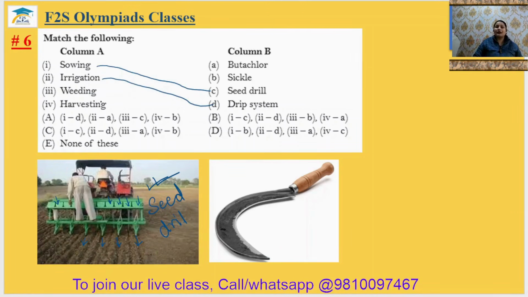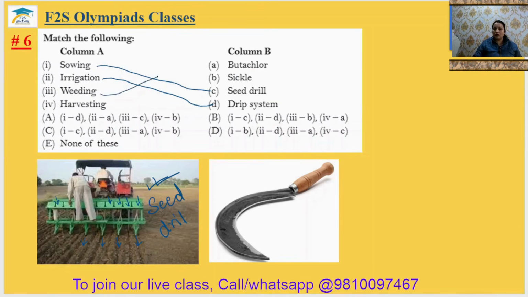Weeding. Weeding means the extra, unnecessary plants present in the field are known as weeds, and those weeds need to be removed from the field so that your plants can get more fertile soil, as well as the sunlight can reach your plants properly. Weeds can be removed using a weedicide. Weedicide kills the weeds only. It does not harm your plants. And butachlor is a weedicide.